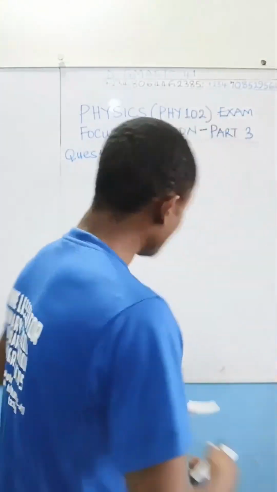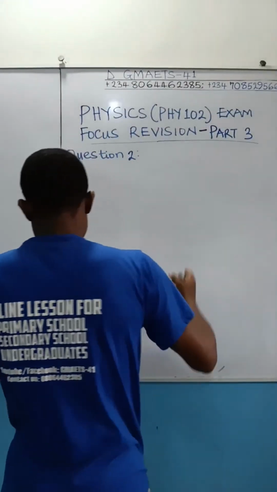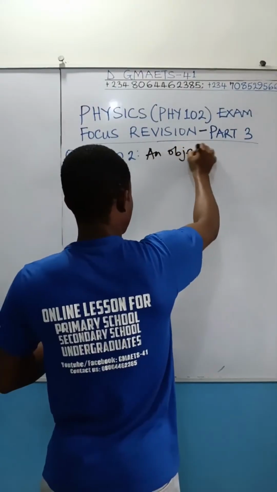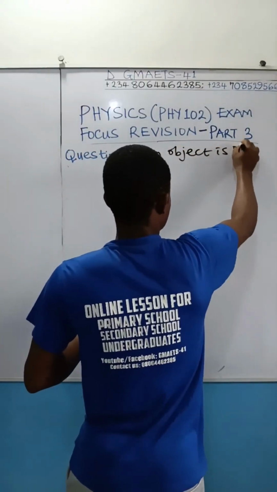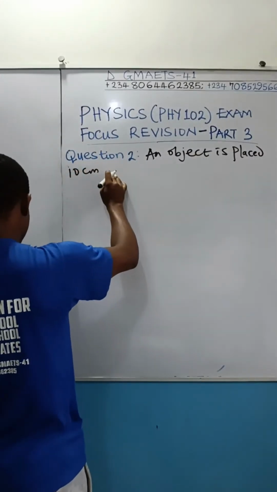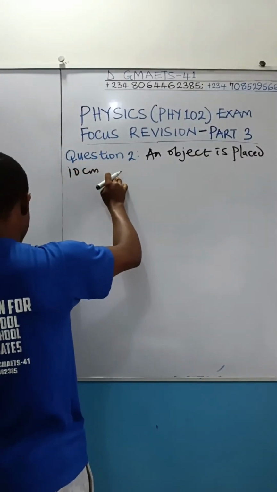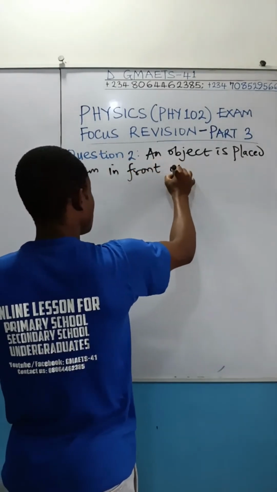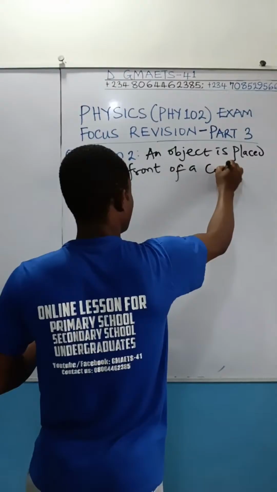Now I have this next question here. Permit me to copy it on the board quickly. An object is placed 10 centimeter in front of a concave mirror.